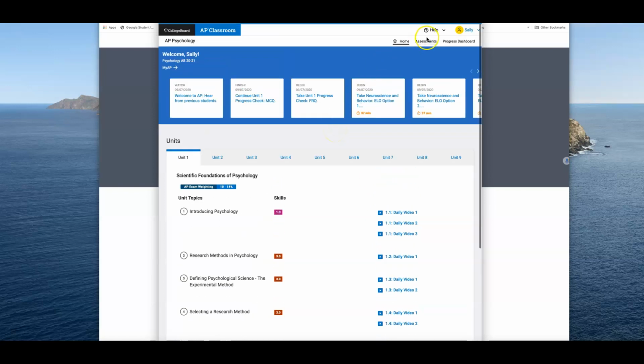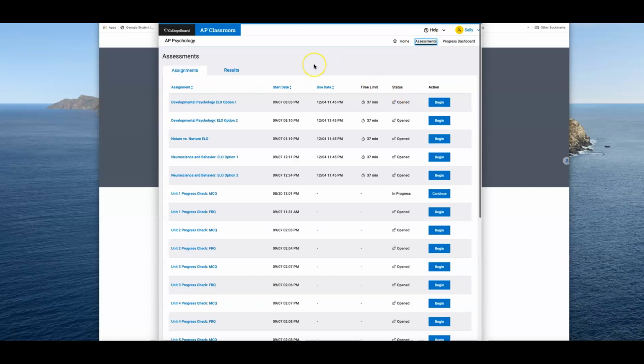But to access the ELOs, like we saw in the screenshot, you're going to come up here to assessments and you're going to click. And since Sally Test already took the psychological history and research assessment, that one's gone. And so right now she has these assessments that she could take for extra points. When she takes the neuroscience test, she could take either one of these, and then just depending on what she puts in the Dropbox is what would be added.